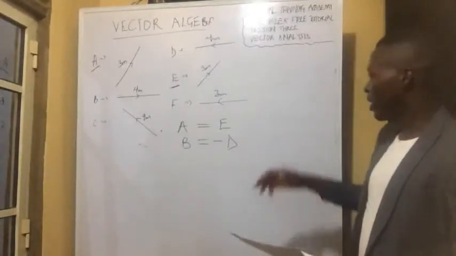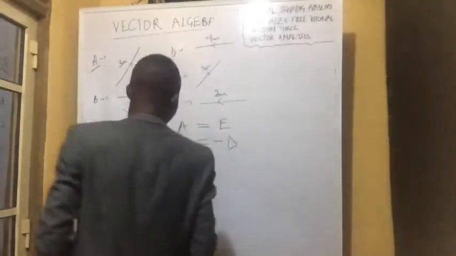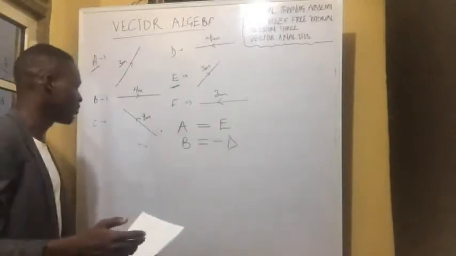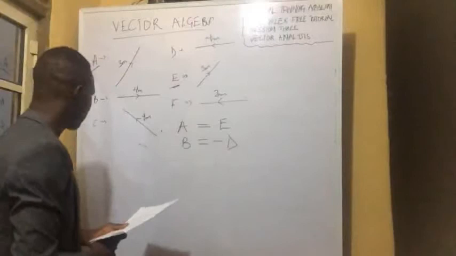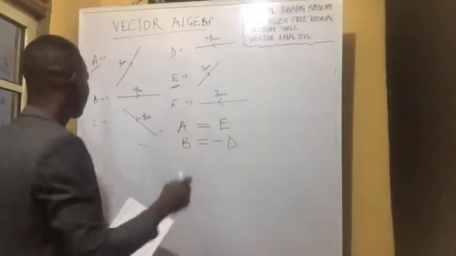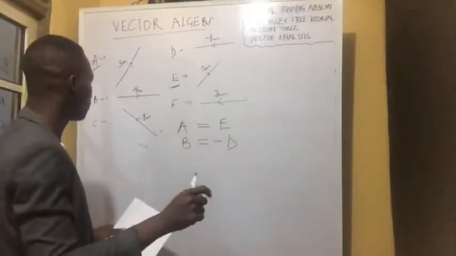So let us consider how we can use this to do some graphical representation of some little operations. Let's do an addition now. When you are asked to add two vectors together, what do you do?